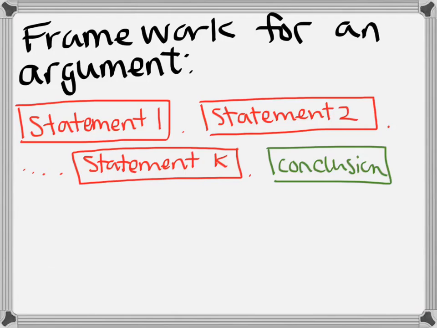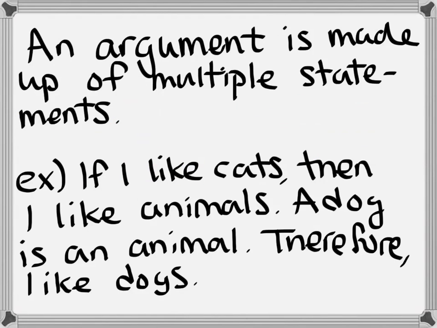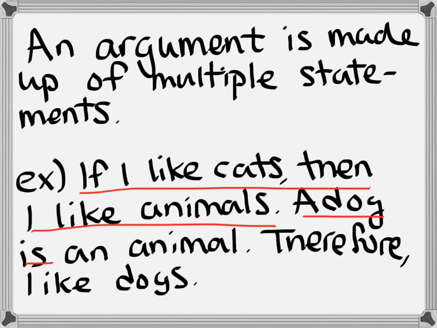If we go back to this last example, I said, if I like cats, then I like animals. That would be statement 1. A dog is an animal is statement 2. And the conclusion is given by that word, therefore. So the conclusion is, therefore, I like dogs.